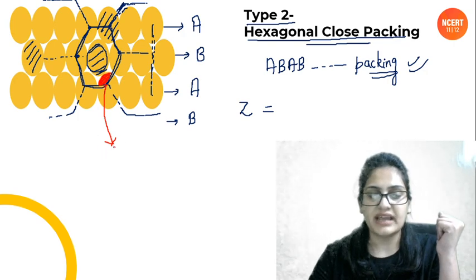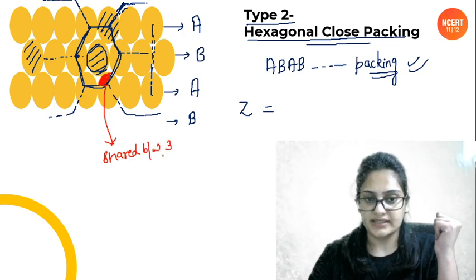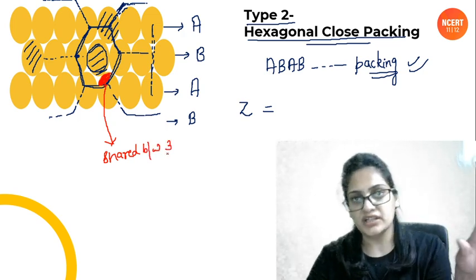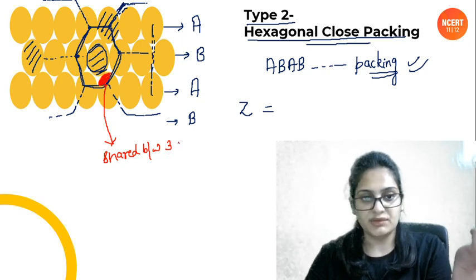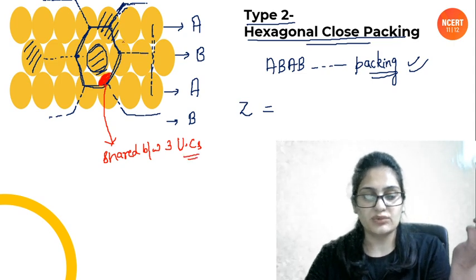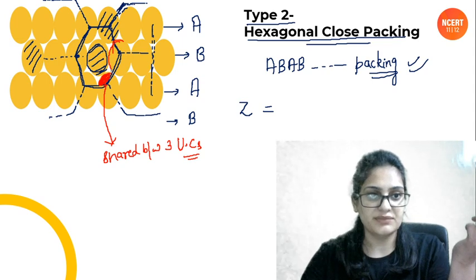So it means that it is shared between 3 hexagons in the same layer, and this is the only layer that we have since it is 2D. So this is shared between 3 unit cells. You can look at this atom too, people. This atom is exactly in the middle, a corner atom. This is present in this unit cell.